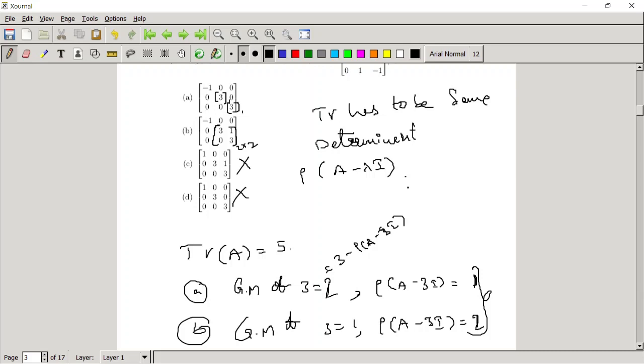And in the previous assignment there was this kind of question for a real symmetric 3 by 3 matrix.